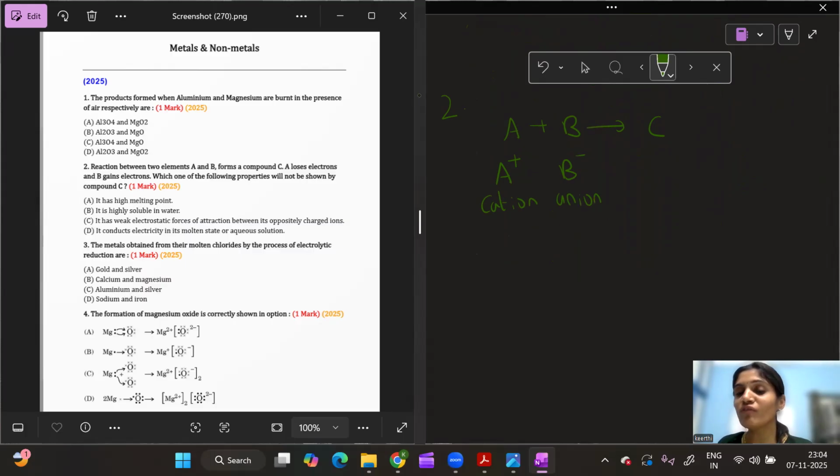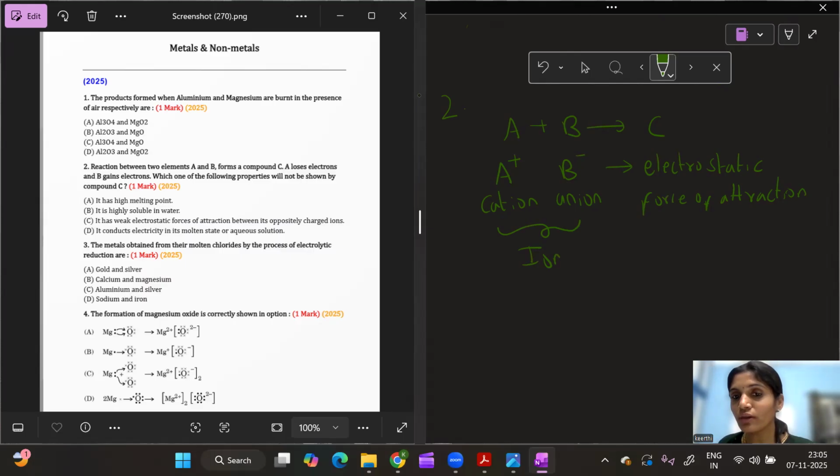And there will always be an attractive force between the oppositely charged ions. The force of attraction between oppositely charged ions, what do we call it? Electrostatic force of attraction. I call it the electrostatic force of attraction. So between cation and anion, what do I have? Electrostatic force of attraction. And due to this electrostatic force of attraction, a bond is formed between both of them.